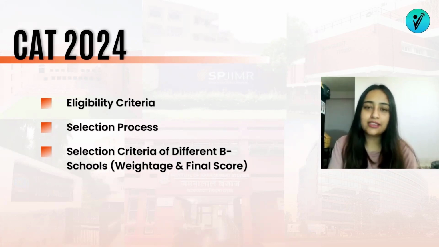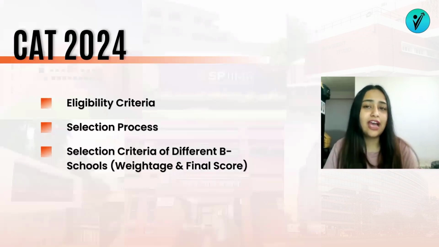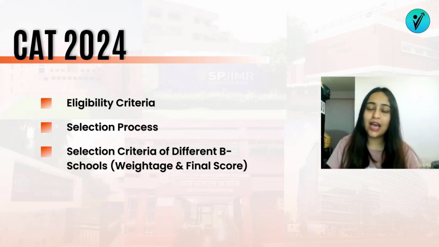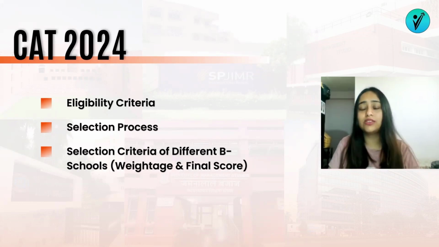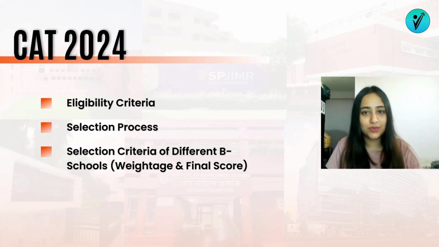आप में से काफी एस्पिरेंट्स का एक बहुत ही कॉमन कंफ्यूजन होगा कि whether or not are you eligible to give CAT if you have a low academic score. Well, to clear your confusion, yes, आप definitely target कर सकते हो top B schools even if you have a low academic weightage in your class 10th, 12th or your graduation score.